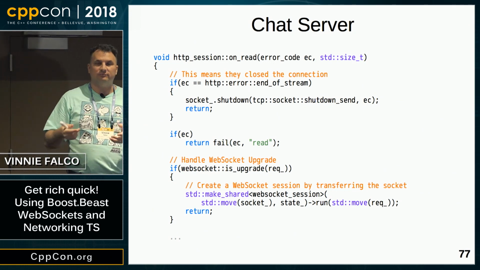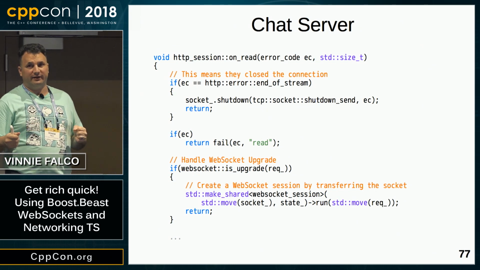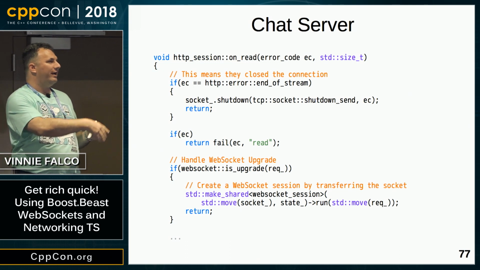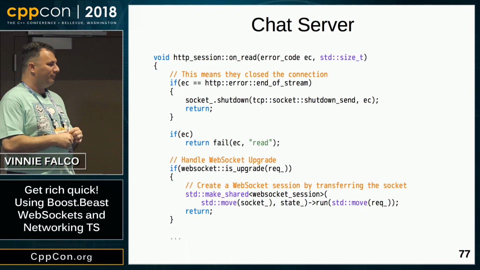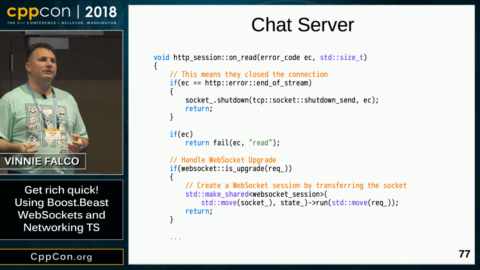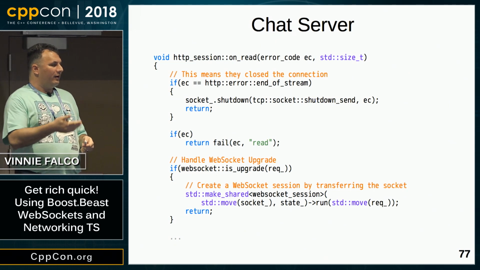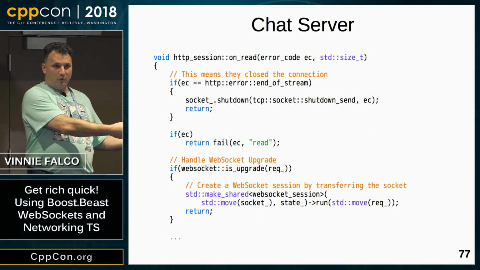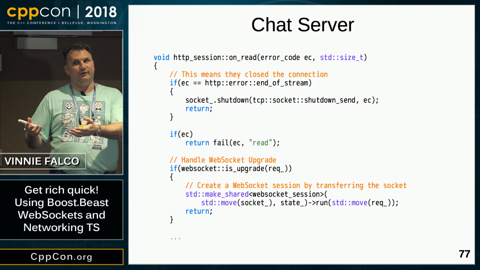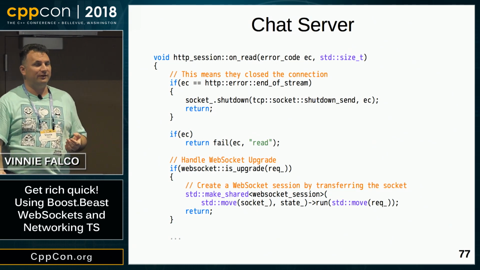Otherwise, if there's an error, we report it. And then, if you recall earlier, I said that WebSocket sessions start out with an HTTP upgrade request. So this is a Beast function, is_upgrade. It checks if the request is a WebSocket upgrade. If it is, then we want to create the WebSocket session. So by now, you're pretty familiar with this idiom. We construct an object managed by a shared pointer. We call run on it, and we give ownership of the request to the WebSocket session so we can look at it and figure out what it wants to do. And then we return. By returning, we avoid extending the lifetime of the HTTP session object, guaranteeing that it's going to be eventually destroyed.